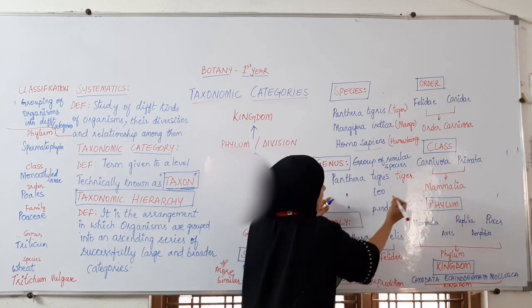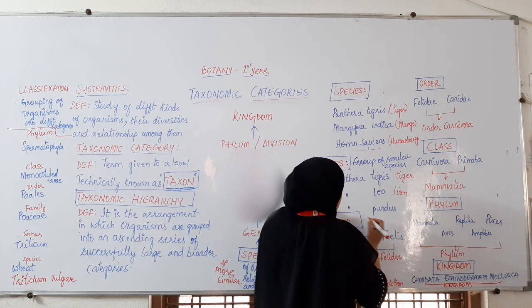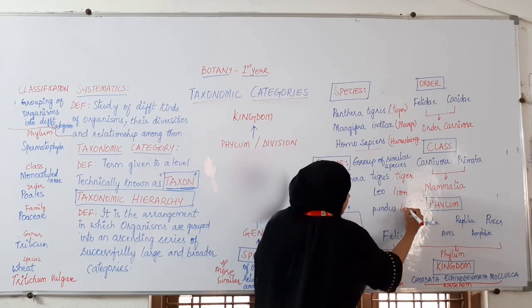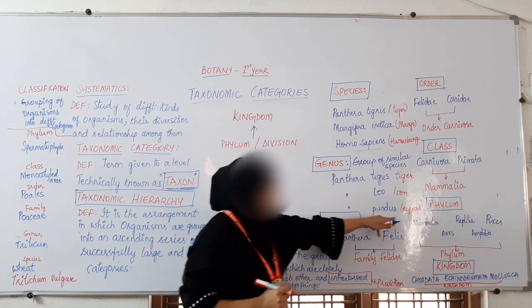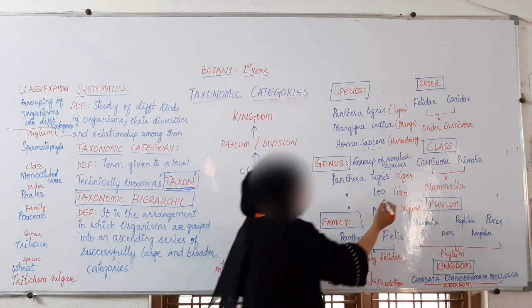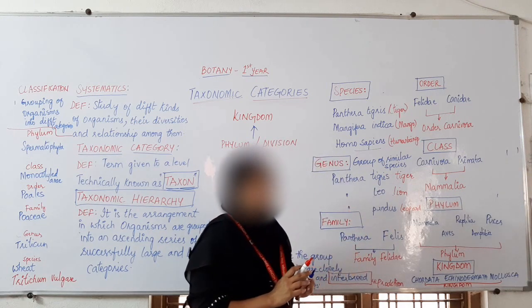This is Panthera leo, the scientific name for lion. Panthera pardus is the leopard. Leopard is one species, lion is another species, tiger is another species.